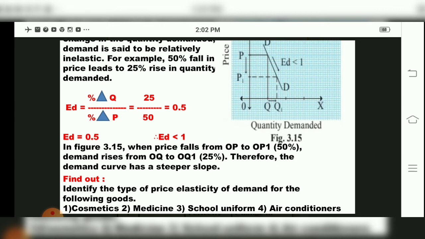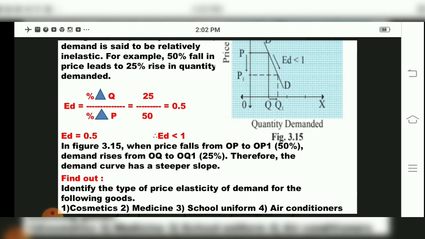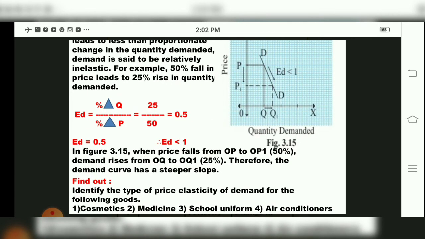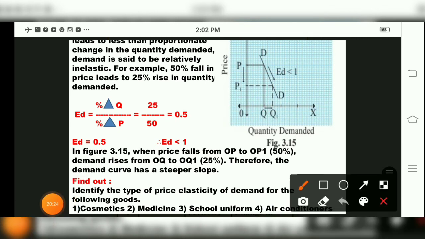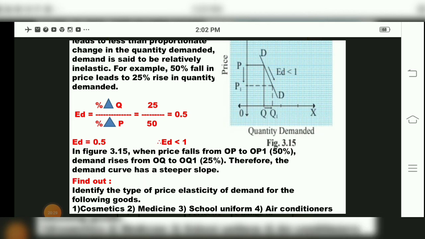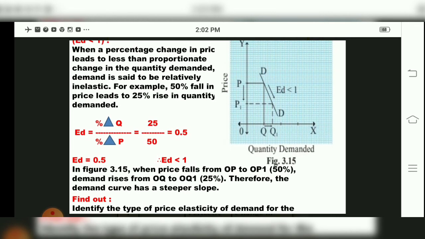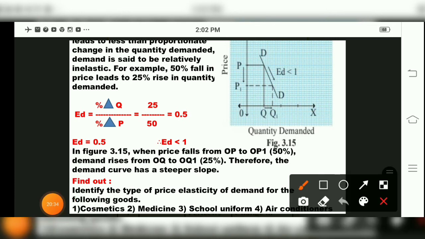Now, as a part of homework, or we will discuss during the online lecture, children, the types of price elasticity of demand. If you can see over here, they have asked to identify the types of price elasticity of demand for the following goods. So as a part of homework, I want you to search for cosmetics, what will be the elasticity of demand; for medicine; for school uniform; for air conditioners. Which type will this come under?